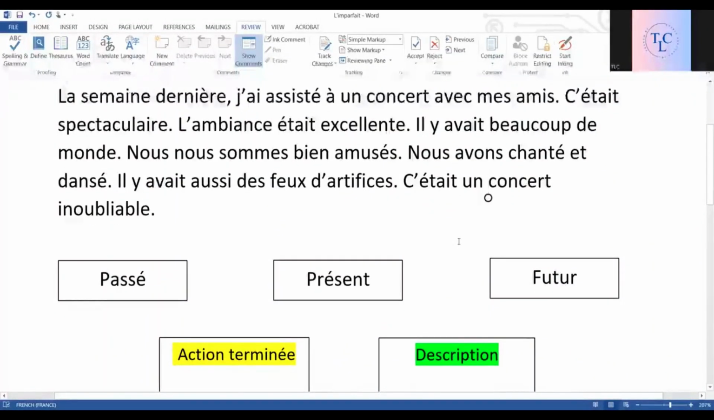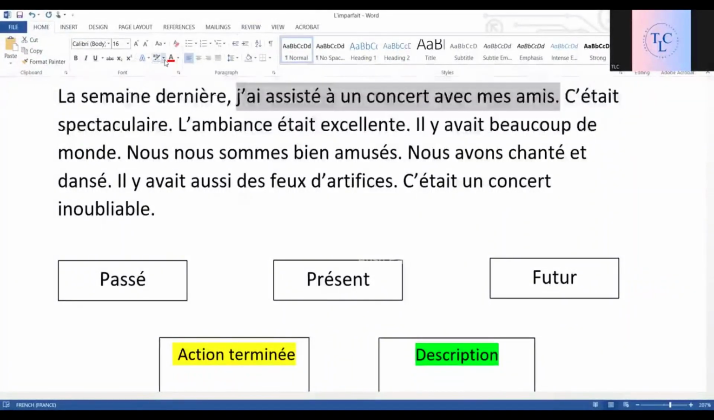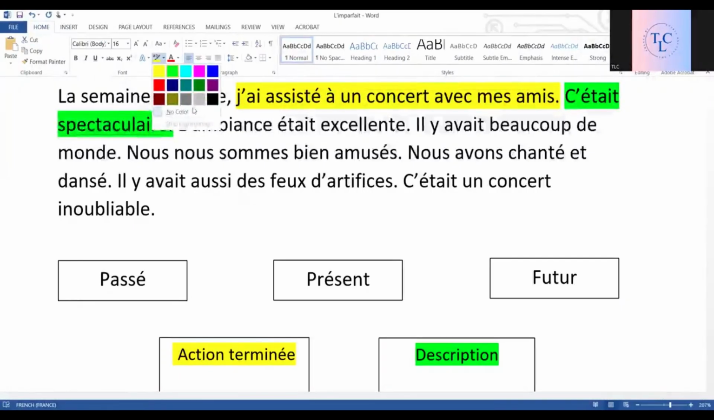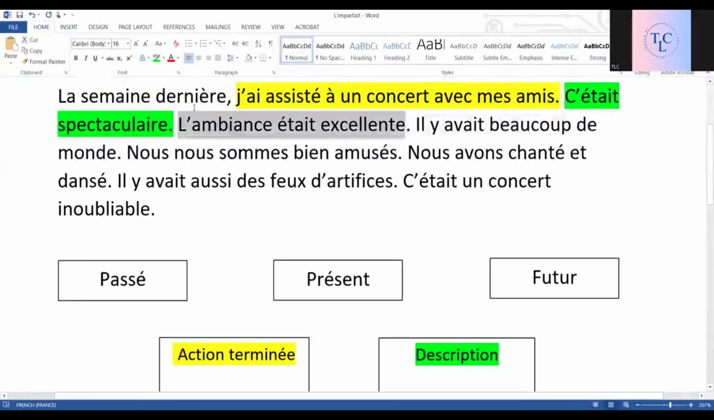Now, tell me from this text which lines indicate an action and which ones indicate a description. J'ai assisté à un concert avec mes amis. Is it an action or a description? It is an action to attend a concert. But it was spectacular. It is the description of the concert. It's not an action. L'ambiance était excellente. Again, it's the description of the ambience.